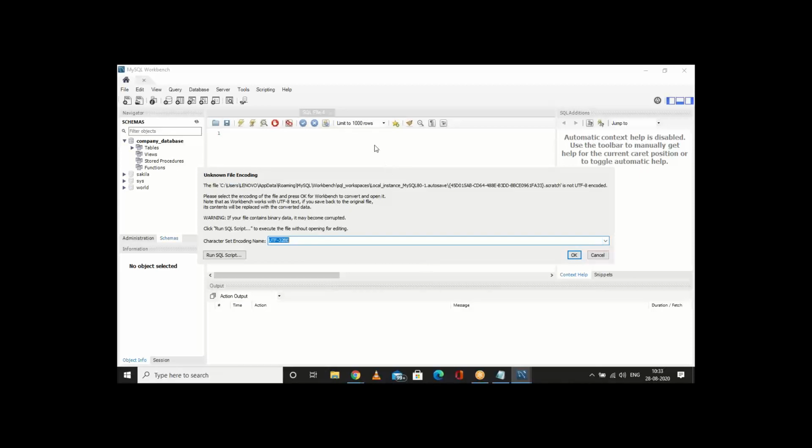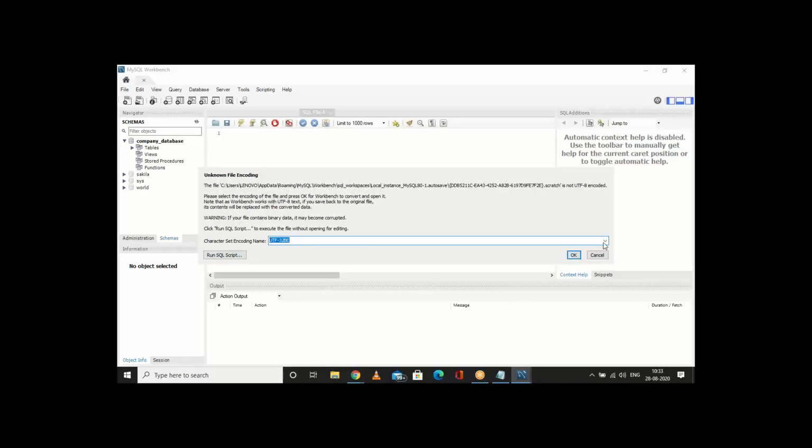Nothing. Plus, this is also fluctuating. See, limit to 1,000 rows. That's okay. Open a new query tab. Let's see. This one is also not opening. So none of it is responding now due to this error, unknown file encoding.